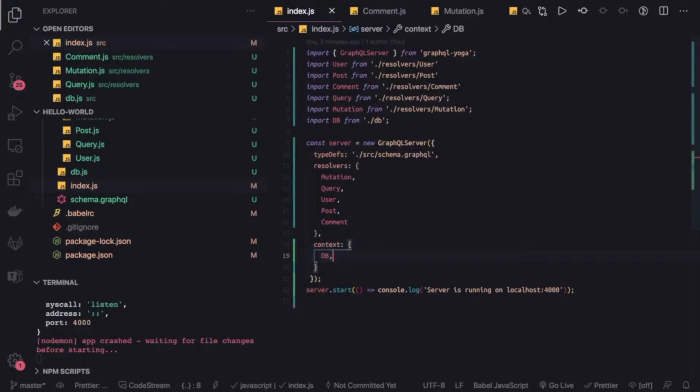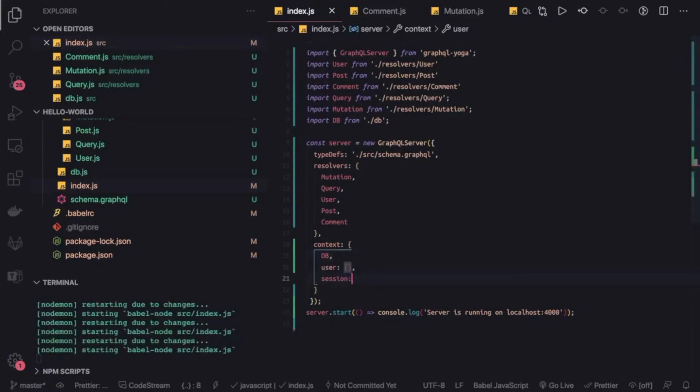Like if I wanted to pass the current logged in user object, I can pass it. The session information you are maintaining for the currently logged in user, you can pass it. So this user session and db can all be accessed in the query and mutation to know who the current user is, what the role of the current user is, and whether the current user is logged in or not.